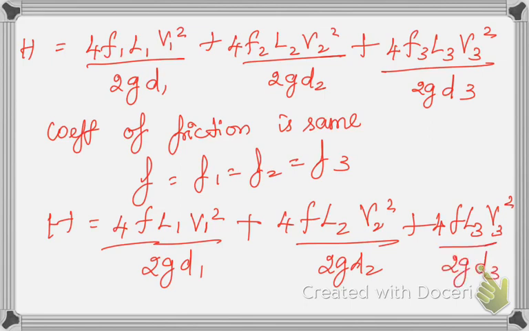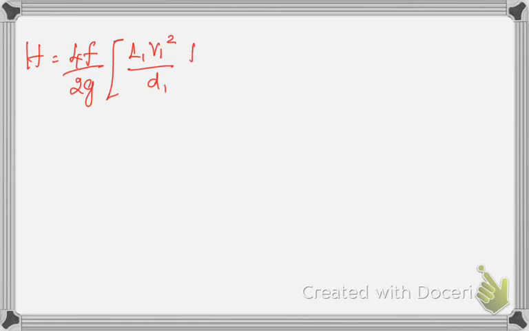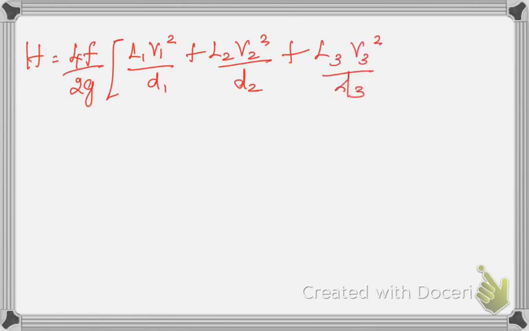So here I can take the common terms outside, that is 4f by 2g, which is common in all the terms. So H is equal to 4f by 2g times L1 V1 squared by D1 plus L2 V2 squared by D2 plus L3 V3 squared by D3.